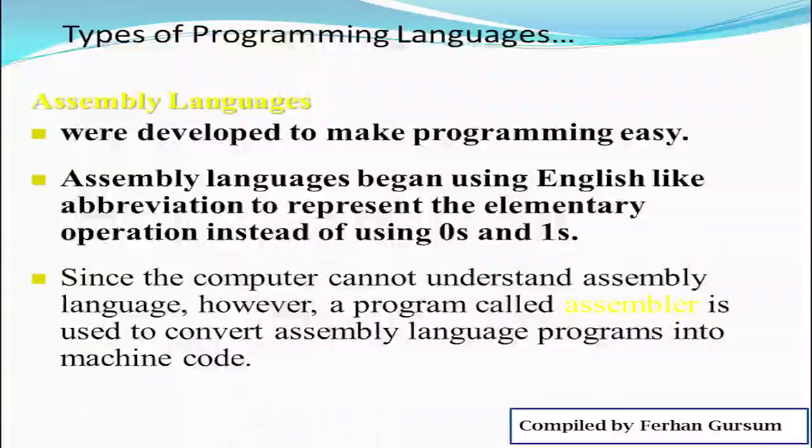Why? Because it looks like English abbreviations. Since assembly language begins using English-like abbreviations, the computer cannot understand it. So because of this, a program called an assembler is used to convert what? Assembly language programs into machine code.